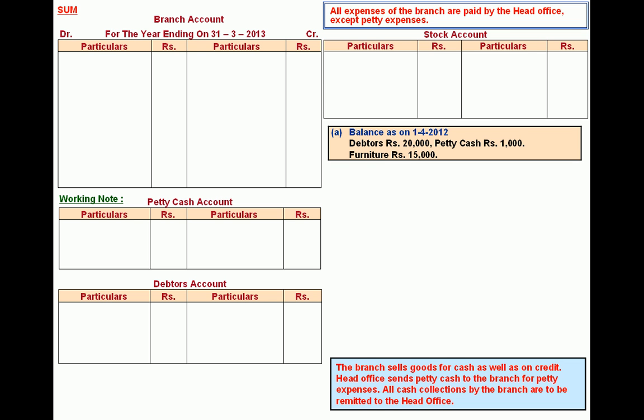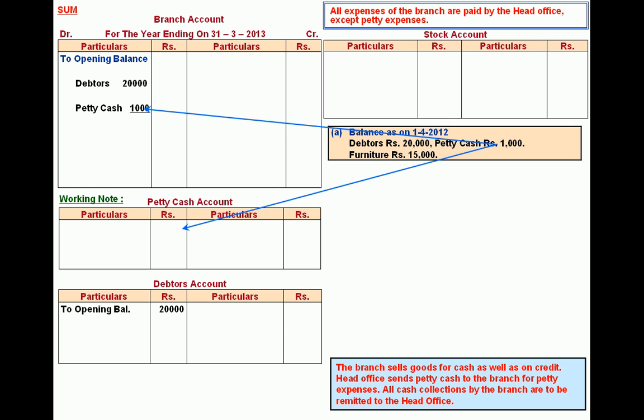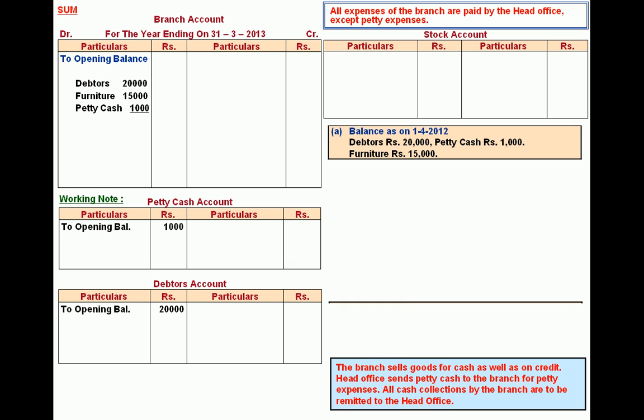Now at the beginning of the year, branch is given all the assets and for that branch account is debited. So debtors balance debited to branch account, and same way opening balance of debtors is recorded in debtors account in a working note. Opening balance of petty cash debited to branch account and is recorded as opening balance in petty cash account. Similarly, opening balance of furniture debited to branch account and its closing balance will be found out by preparing working note.